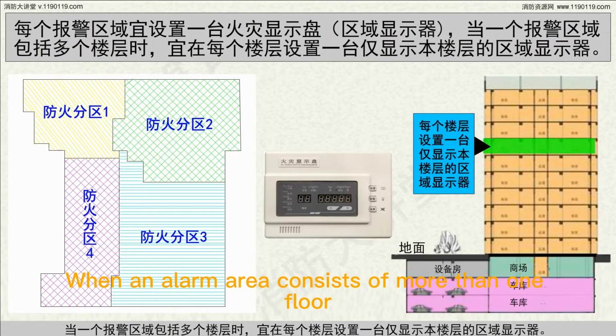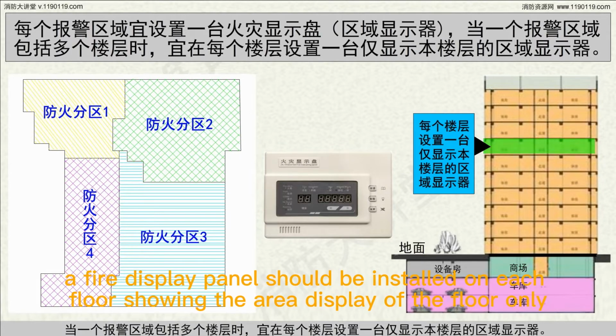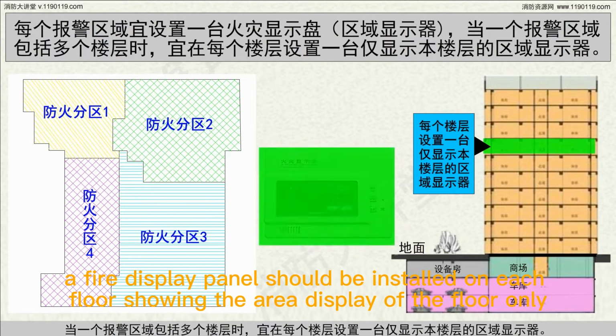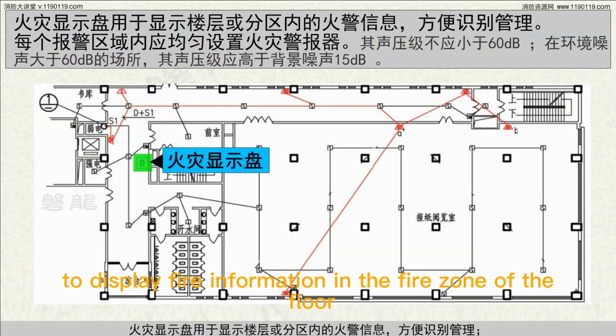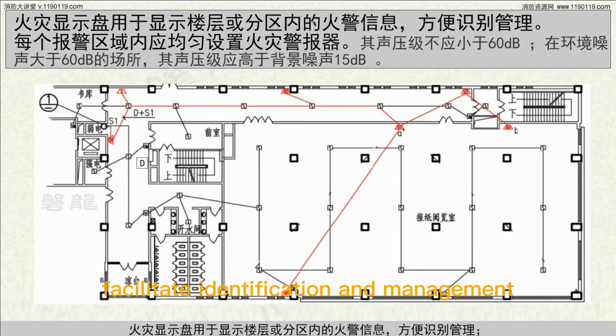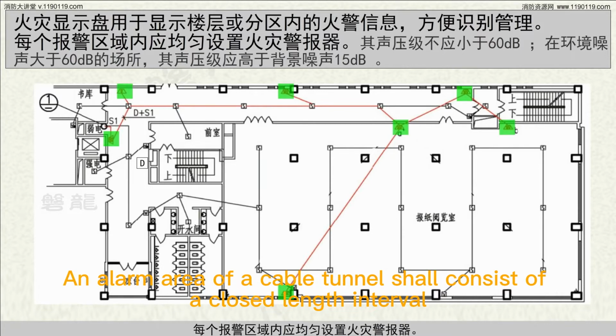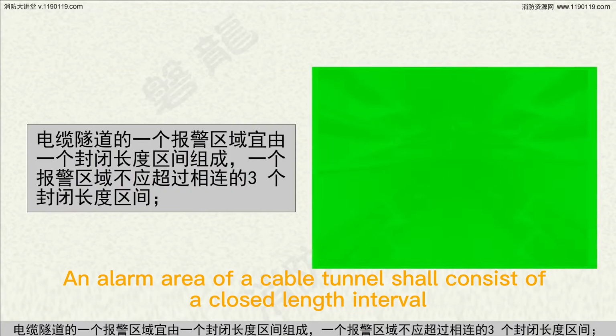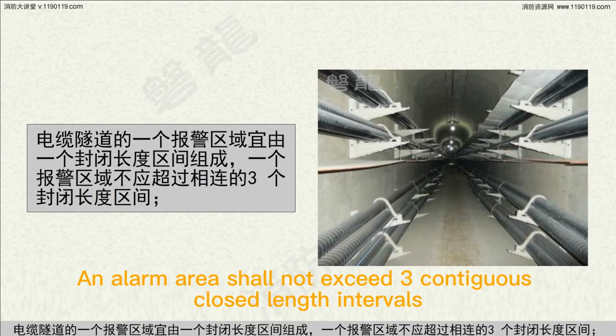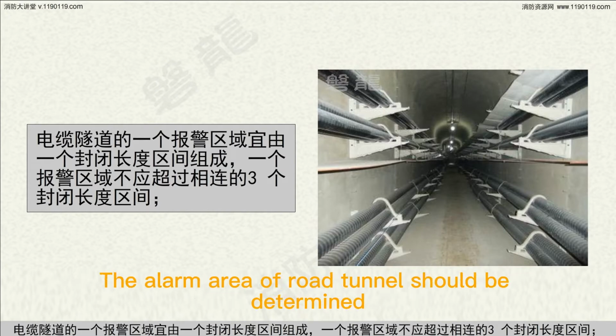When an alarm area consists of more than one floor, a fire display panel should be installed on each floor showing the area display of the floor only, to display fire information in the fire zone of the floor. Facilitate identification and management. An alarm area of a cable tunnel shall consist of a closed length interval. An alarm area shall not exceed 3 contiguous closed length intervals.